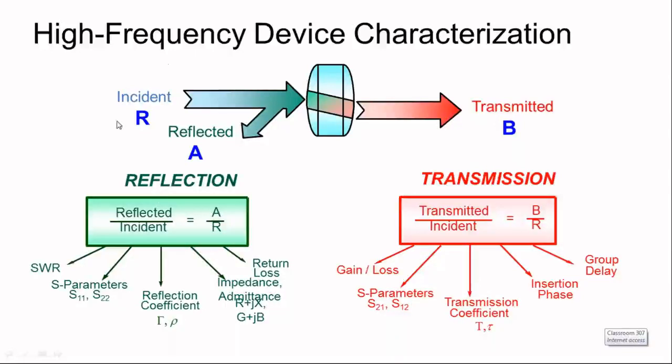And if we correlate the power at the input side, probably these many parameters arise out of this, right? The very first parameter is the ratio of the reflected amount of energy to the incident amount of energy. If you take a ratio of this, it is the reflection coefficient. We want the reflection coefficient to be as small as possible, right?